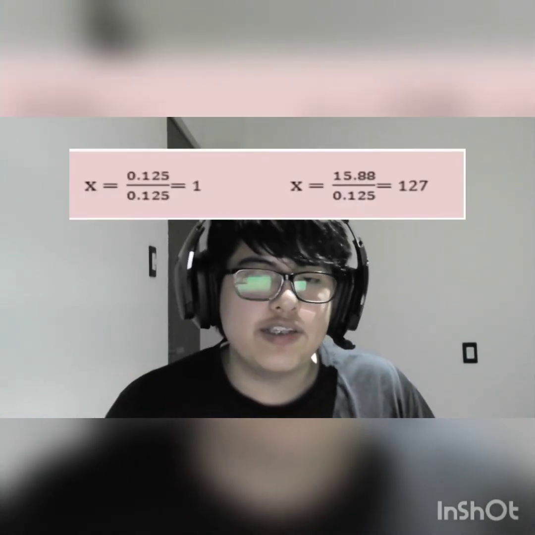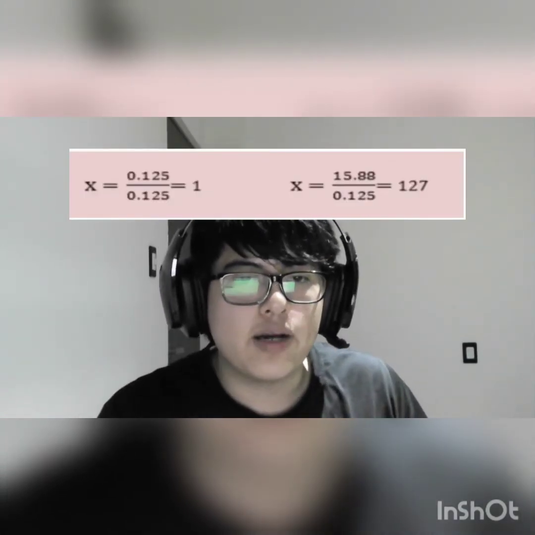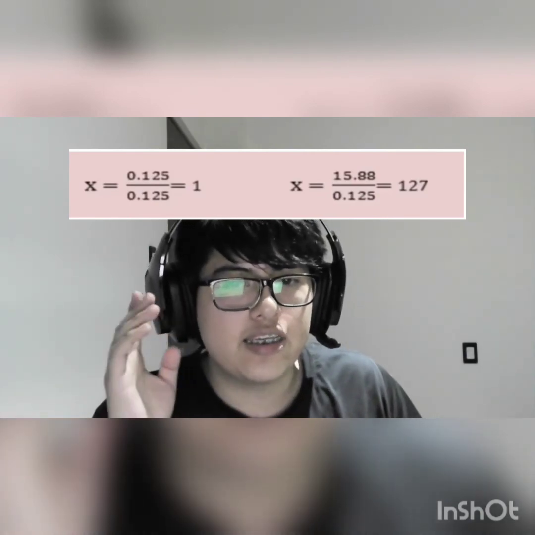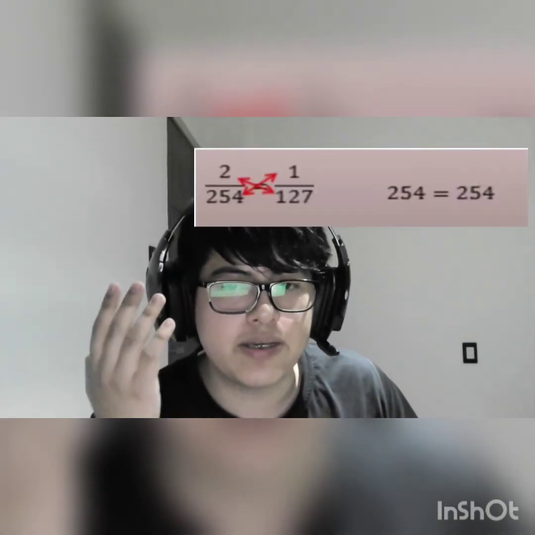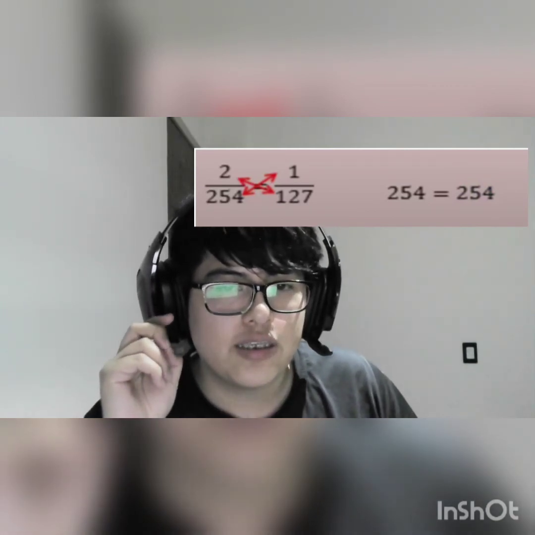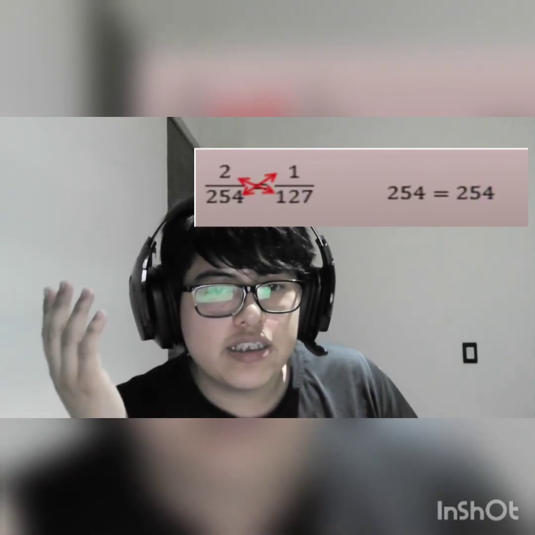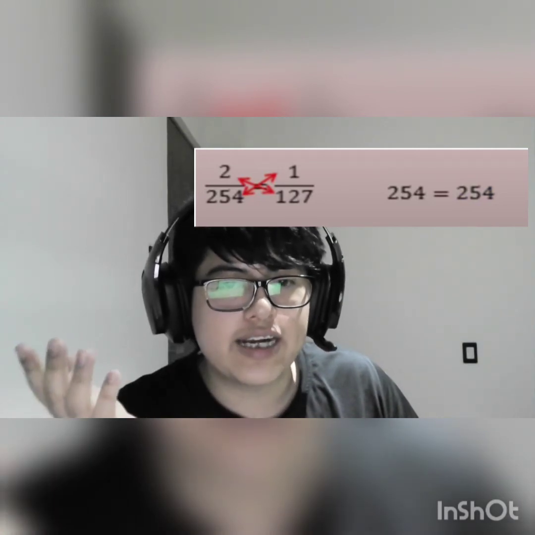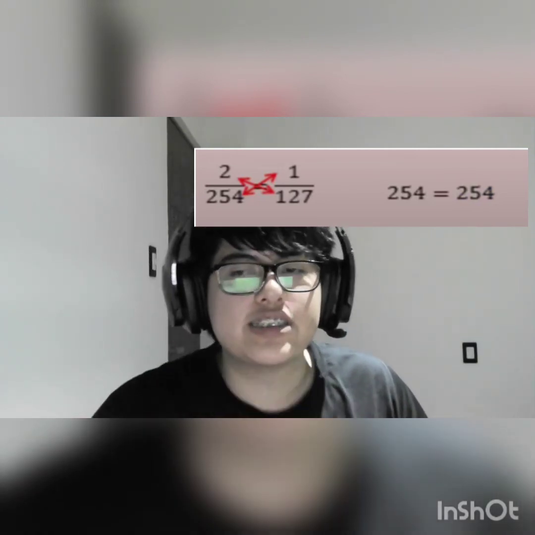The relation can be converted to whole numbers by dividing it by the lowest value, that is 0.125, obtaining in hydrogen 1 and iodine 127. The law of Richter can be confirmed by putting 1 over 127 and 2 over 254. Then we need to multiply in a cross way, and after that we can see that the results are the same and the law of Richter can be confirmed.